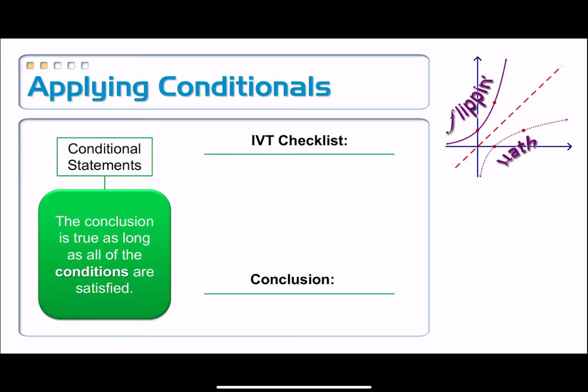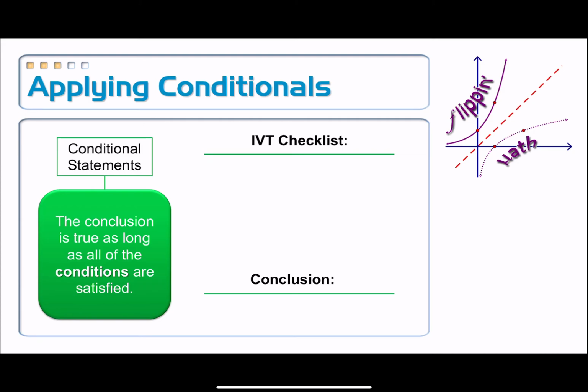Here's the checklist for the intermediate value theorem. On the free response questions, if you're ever asked to apply the intermediate value theorem, it's usually in disguise. It's not going to explicitly say to apply it. You just have to know. We'll see examples like that throughout the year.